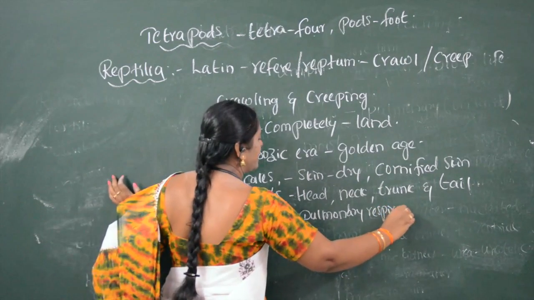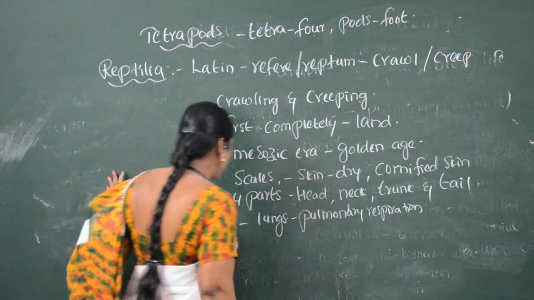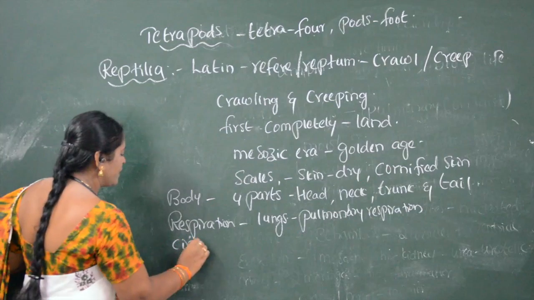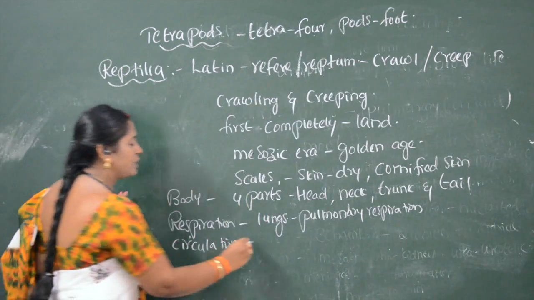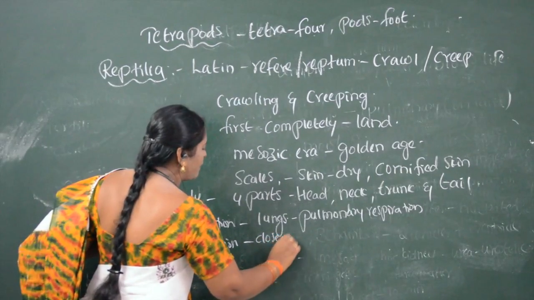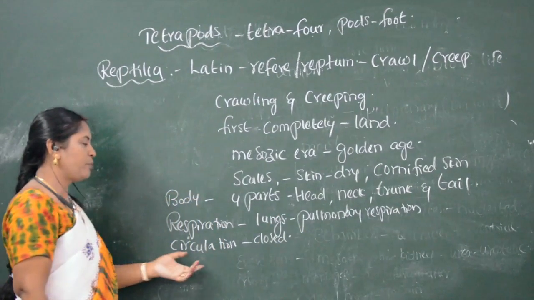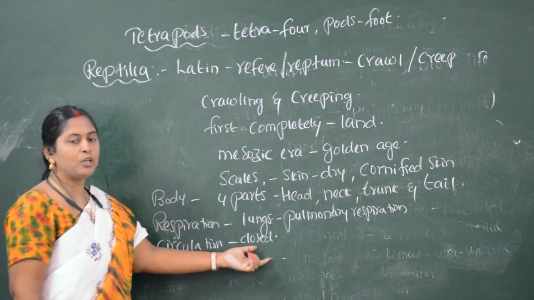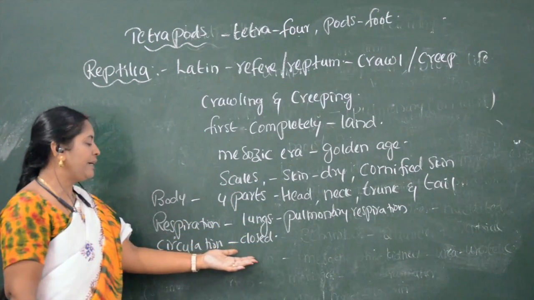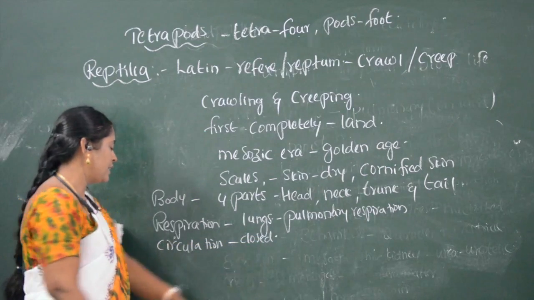When it comes to circulation, it is closed type of circulation, where the circulatory system is well developed and reaches every cell.